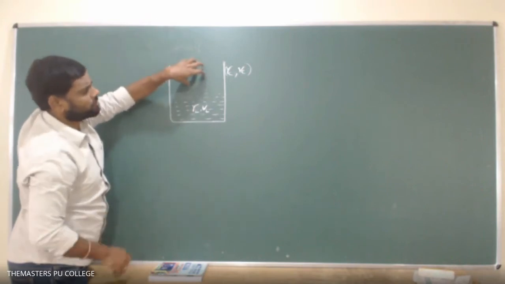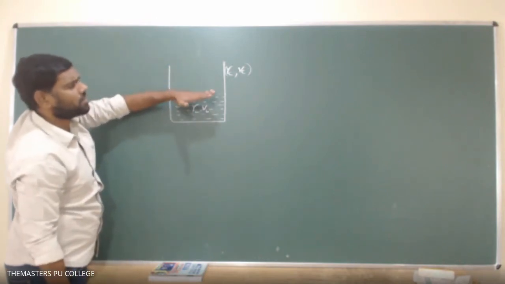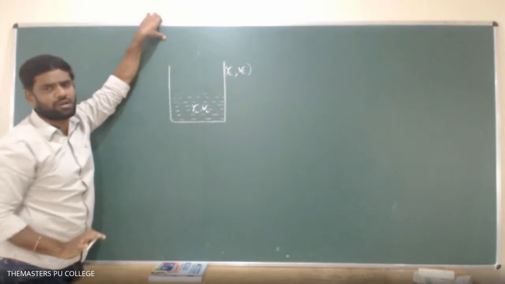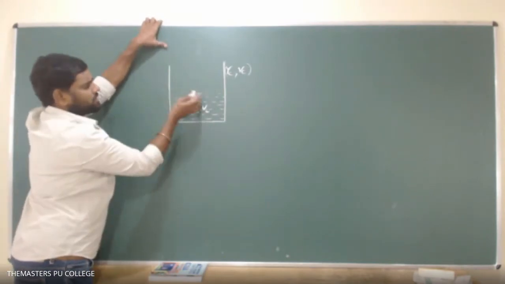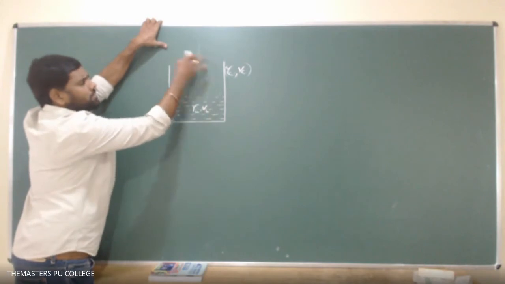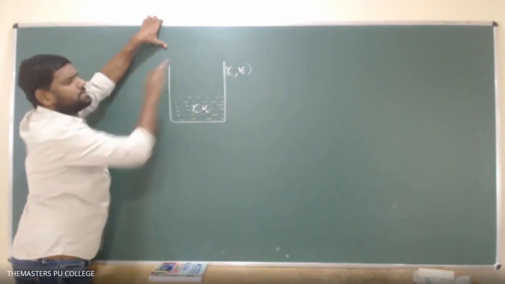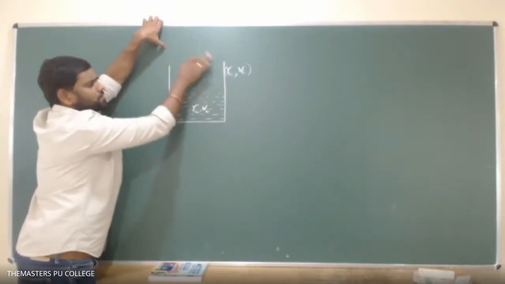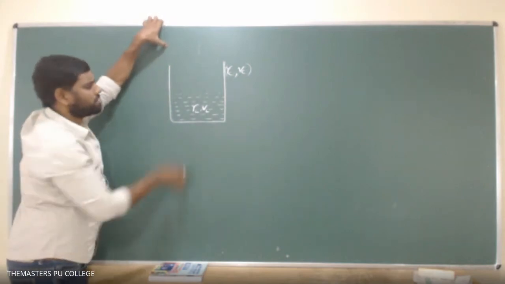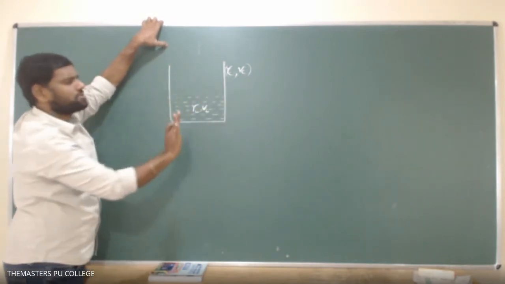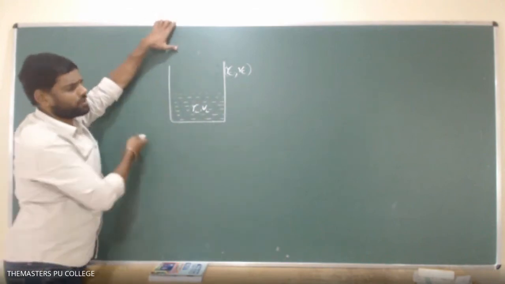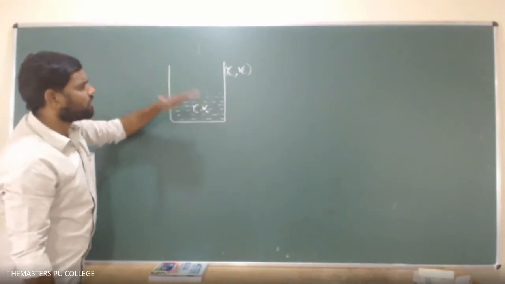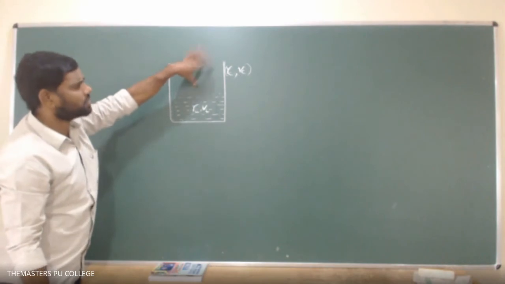So to keep this unoccupied part volume constant, already we have discussed that the level of the liquid should not rise, should not fall. If the level of the liquid rises, for example, if the level is brought up, then the volume of this unoccupied part decreases. If the level of the liquid decreases, then the unoccupied part volume is increasing. It should not happen. The level of the liquid has to be constant for the whole range of temperature, whatever the temperature to which you heat it. If the level of the liquid neither rises nor falls, then only the volume of this unoccupied part remains constant.